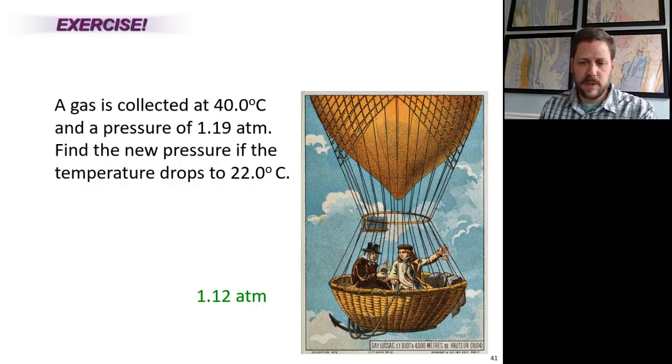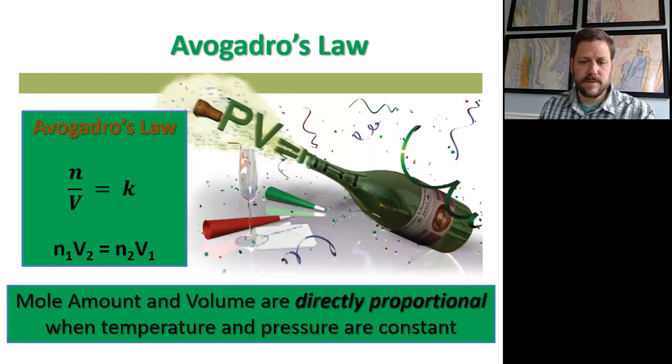I want to introduce a different formula, which is similar in that it looks at a relationship between 2 variables. The last one we're going to look at of this nature, and it's called Avogadro's Law. It's a relationship between number of moles and volume. And it should make sense that this too is directly proportional. In other words, the more moles there are, the more space they take up. It resembles the last 2 laws we looked at. It's the ratio of moles and liters, which is a constant. They're directly proportional as long as pressure and temperature stay the same.